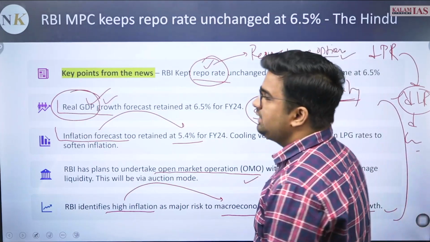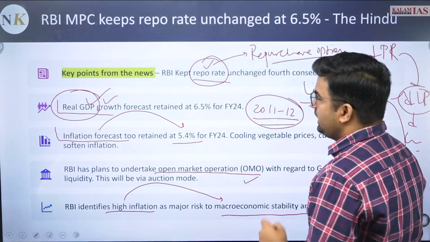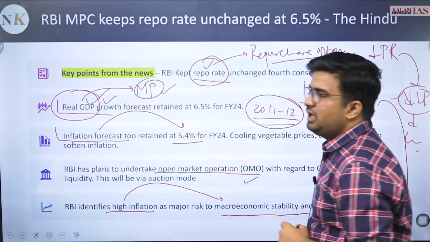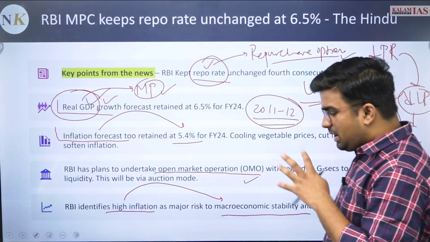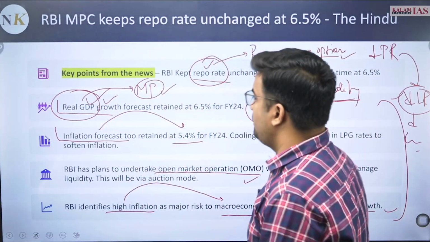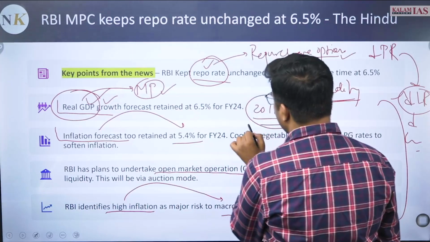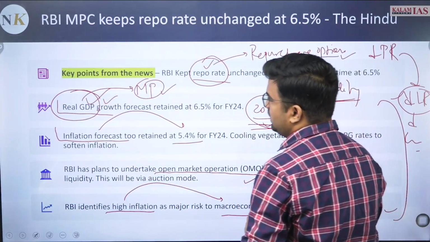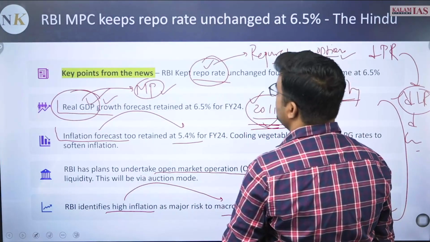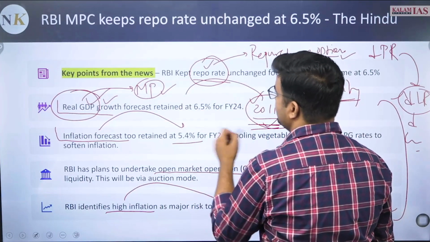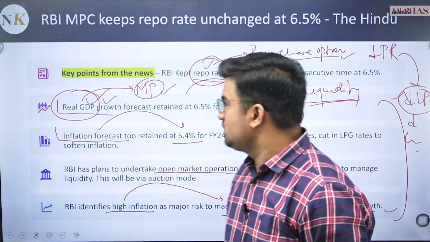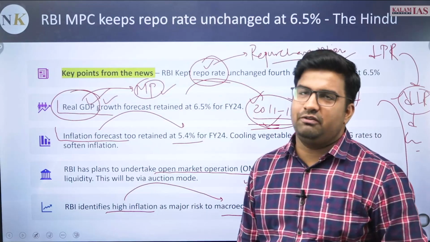Now we need to understand this context of real GDP, that real GDP is currently calculated at market price that we have discussed. The market price is the price on which an item is being sold. So based on that, the real GDP is being calculated, and the base year is 2011 and 12. That shows from the reference year the economy has grown till 6.5% or something like that. That is the major assumption from there. So real GDP growth will be retained at 6.5%.